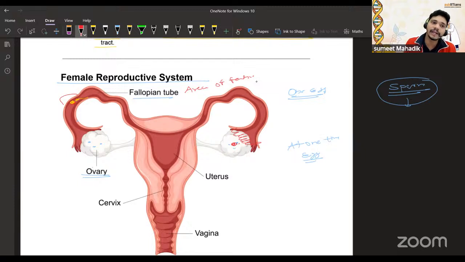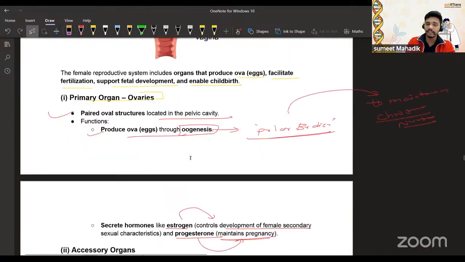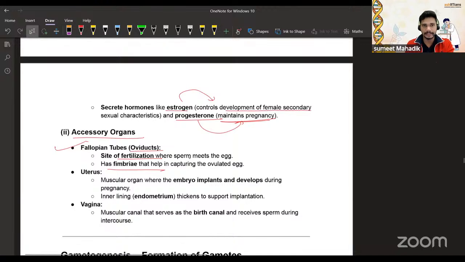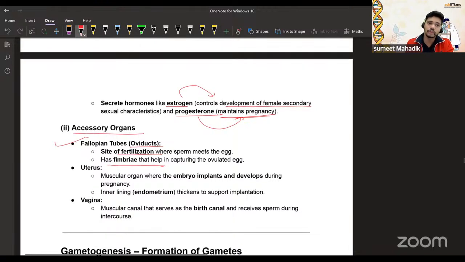Whenever there is entry of the sperm, then only it undergoes the second stage of meiosis and the second polar body is formed, right? So whenever the fimbriae lift the egg from the ovary, it is not fully mature until the sperm enters. So what do the fimbriae do? They help in capturing the ovulated egg.